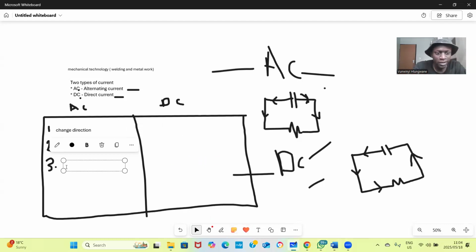AC can be used in homes, factories, and welders. Okay, it's fine.